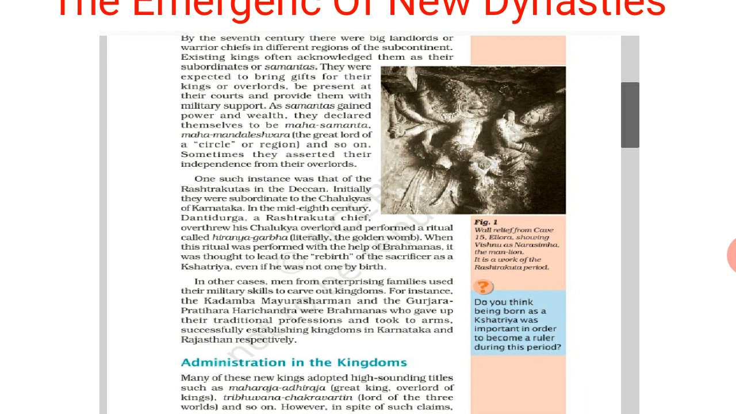Danti Durga, a Rashtrakuta chief, overthrew his Chalukya overlord. Danti Durga was a Rashtrakuta chief. He was a samanta under the Chalukya. So he overthrew the Chalukya and he himself became the Rashtrakuta ruler. And he overthrew the Chalukya overlord and performed a ritual called Hiranyagarbha. See, he performed one ritual also.